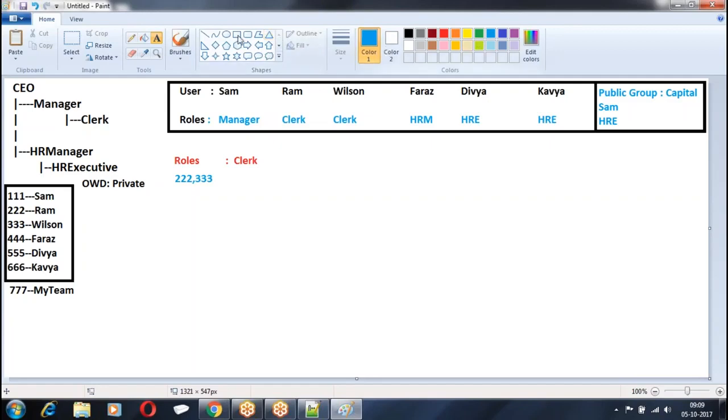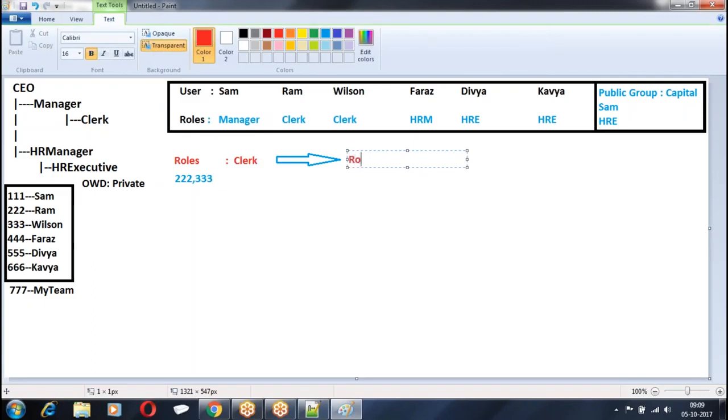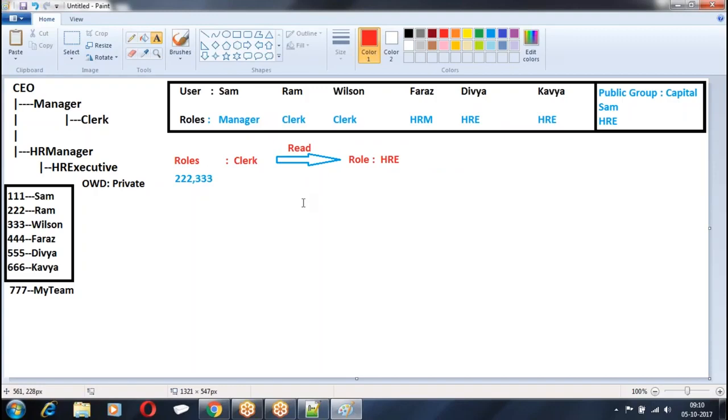These records are shared with users whose role is HR executive. Users who have the role of HR executive get access to the records owned by the clerks.